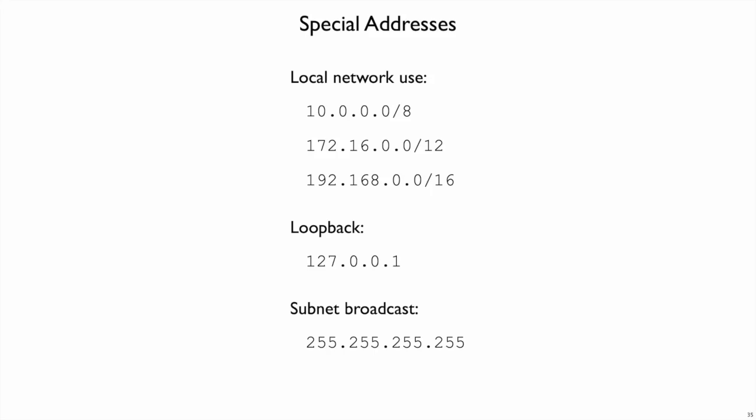We saw on the map that there are some special areas, some special address ranges. Anything that starts with 10 with 3 other numbers after it, that's a local network address. And similarly, 192.168 with 2 other numbers after it, or 172.16.